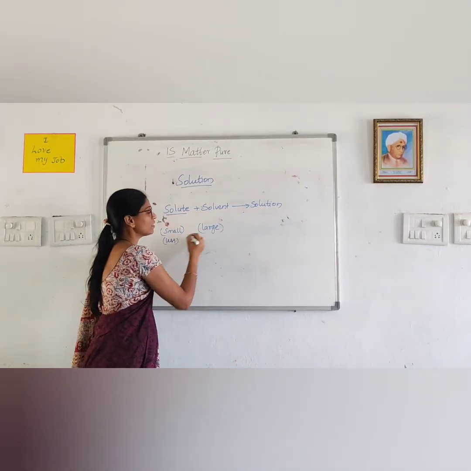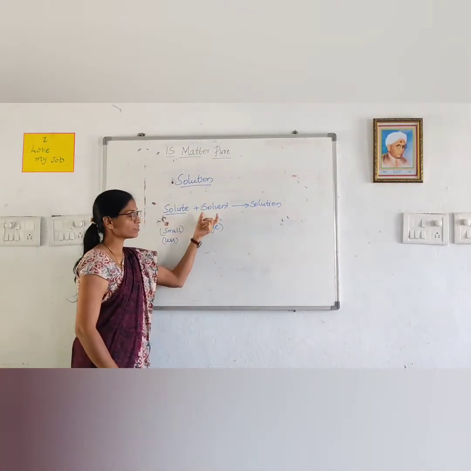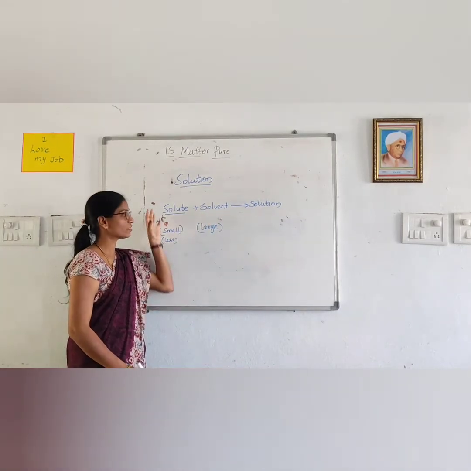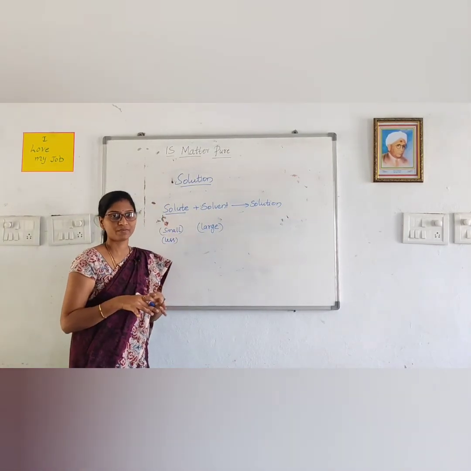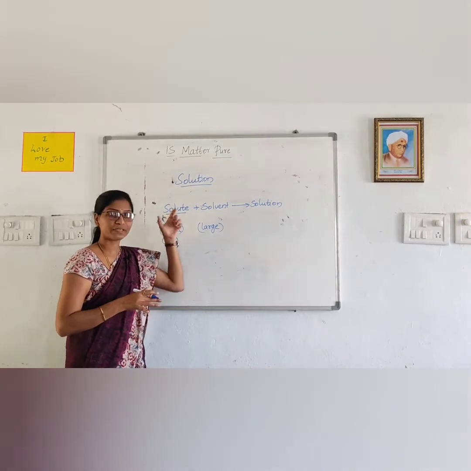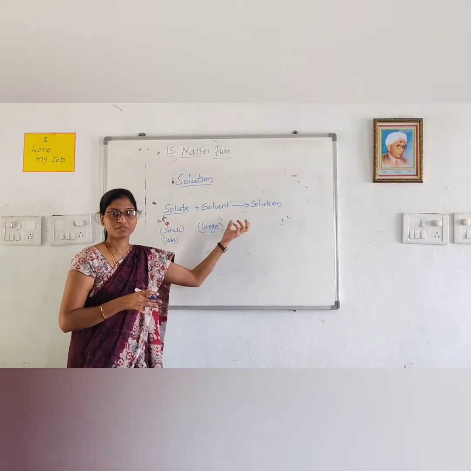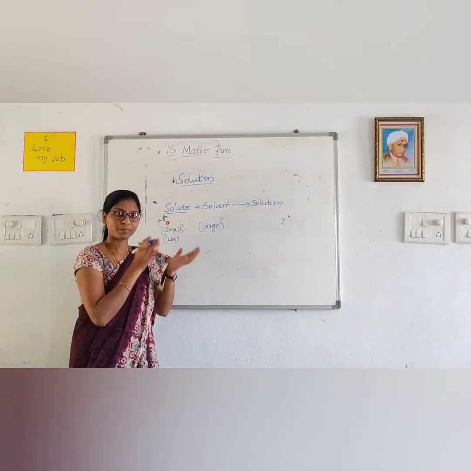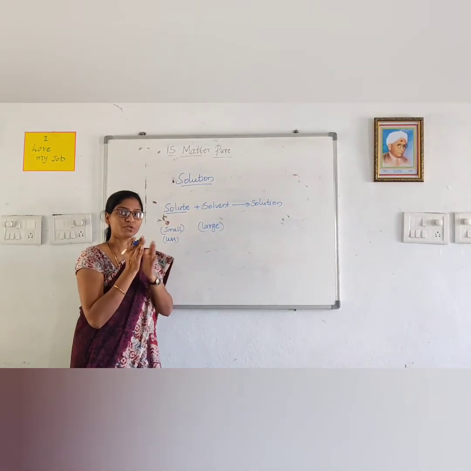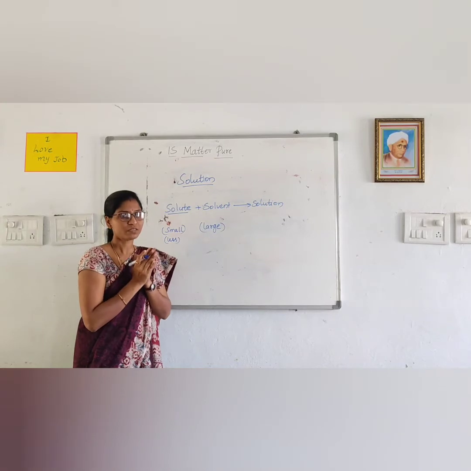The solvent makes the solute dissolve in itself. So, the solute is dissolved in the solvent to prepare the solution. So, a solution is a mixture of solute plus solvent.